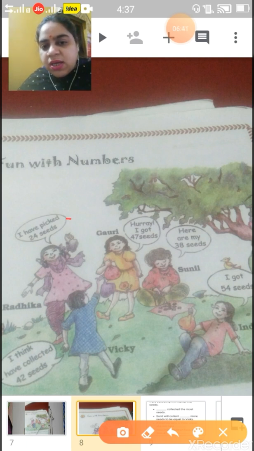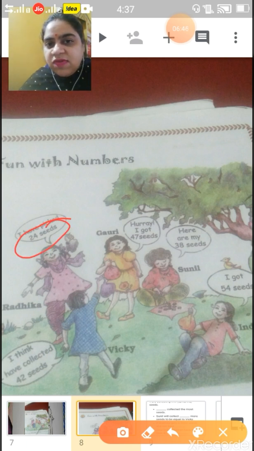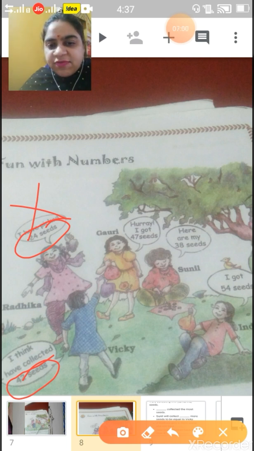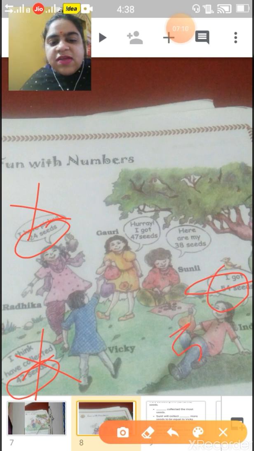Now look here, this is 24. We add 3, that is 27. So this is not it. In this, if we add 3, that is 45. So this is also not. In this we add 3, but it becomes 57. We want 50, so this is also not.